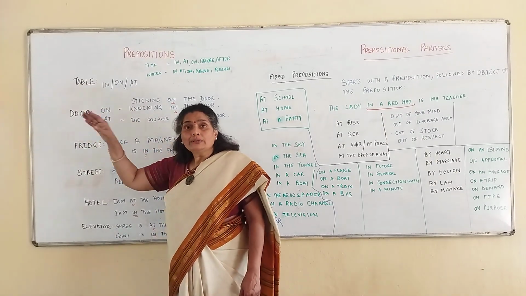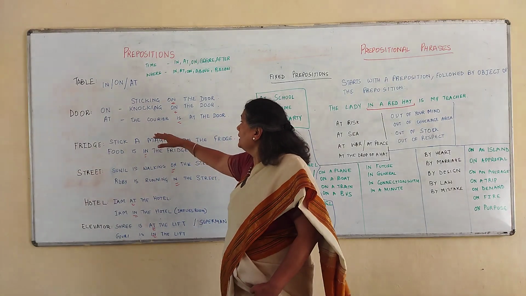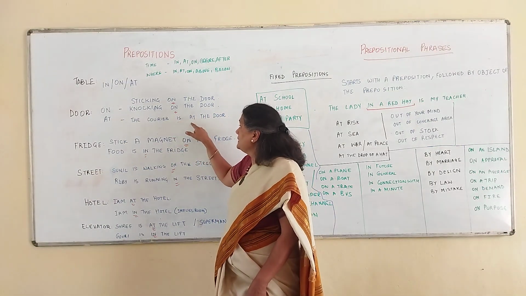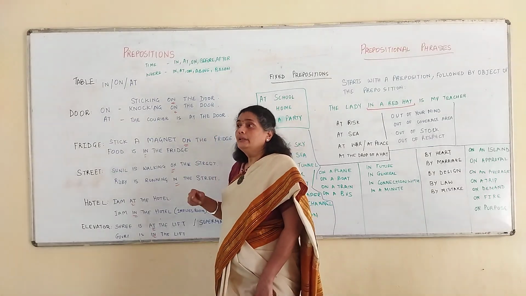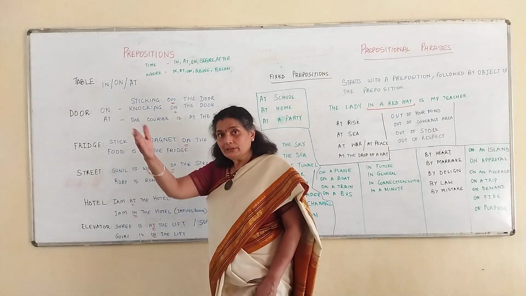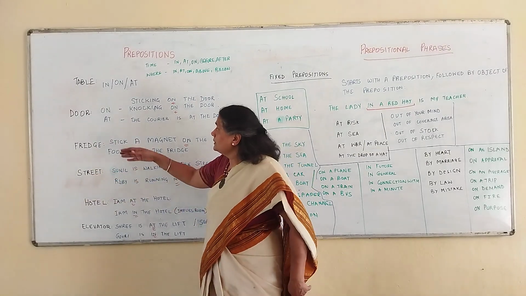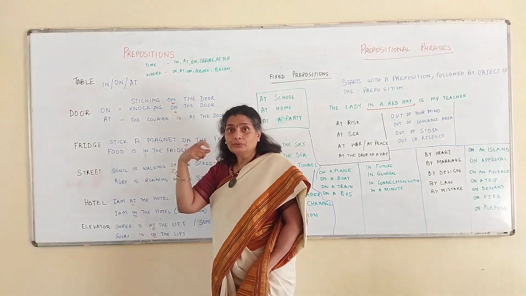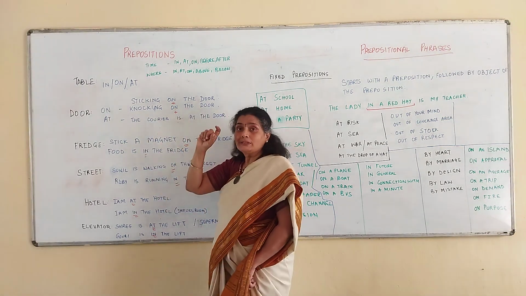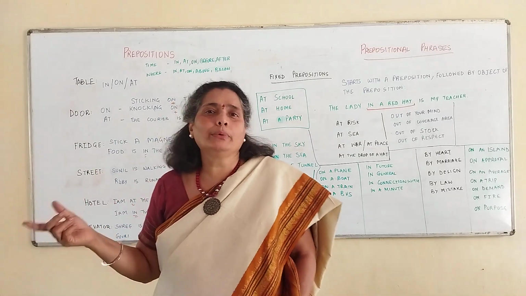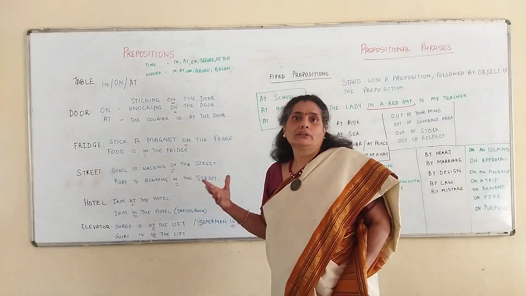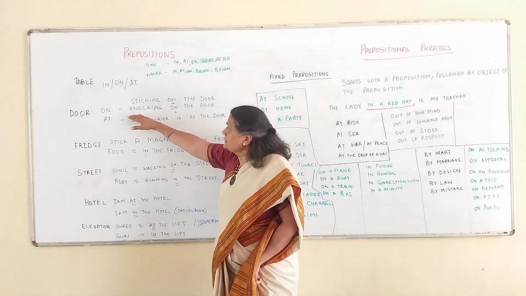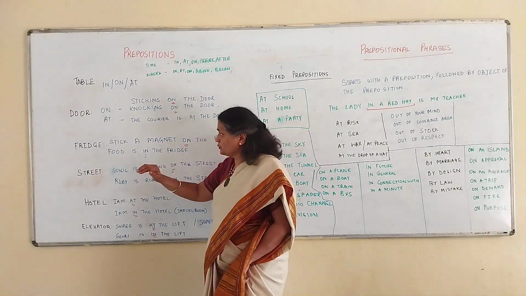Door. I will say the courier man is at the door. Okay? The courier man is at the door. He's not in the door. Right? So he's arrived at the door. The other one you can use is knocking on the door. You knock on the door and you stick something on the door, say a handle or any other circular that you want to share with many people. So this is how on and at are used when door is used.